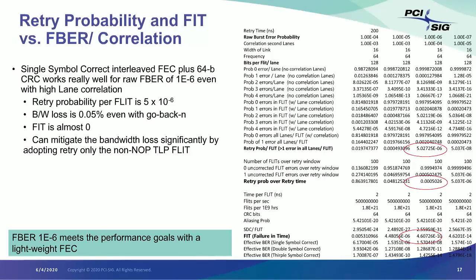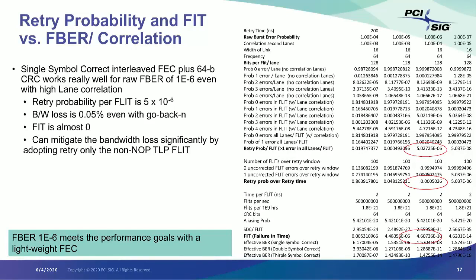So let's look into some of the metrics that we had and how well we are doing. The first one is around retry probability and FIT. So you can see that the retry time, although we have assumed it to be less than 100, we have assumed 200 here just to get to some worst case scenarios.